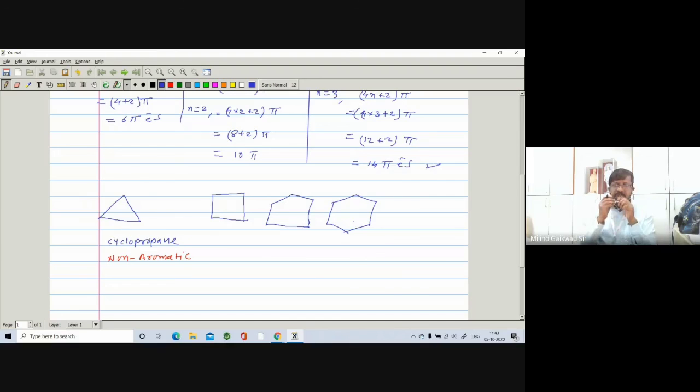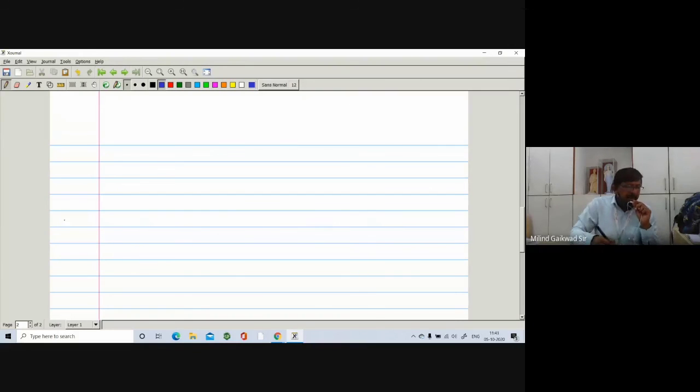So in this way we have seen the compounds that are aromatic in nature, right? Let us see the next point. The next point is the preparation of benzene. How to prepare benzene?